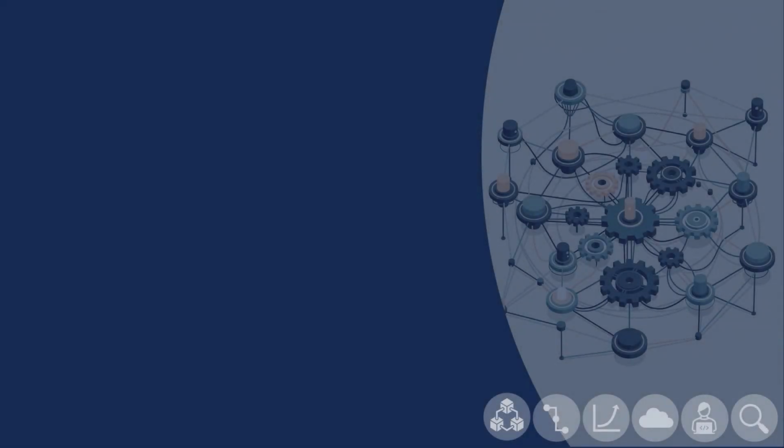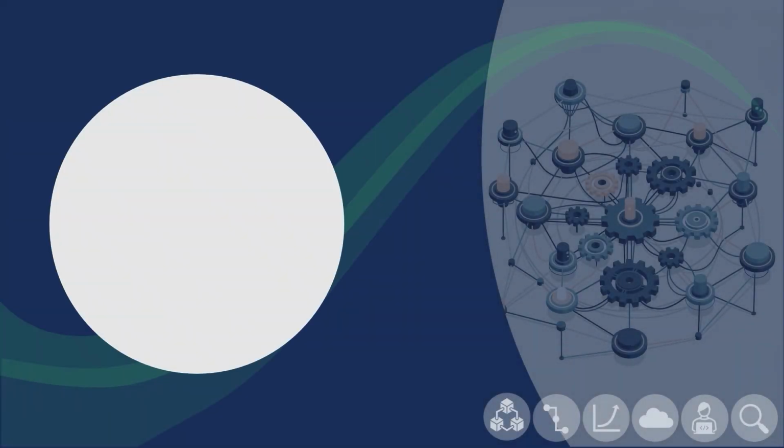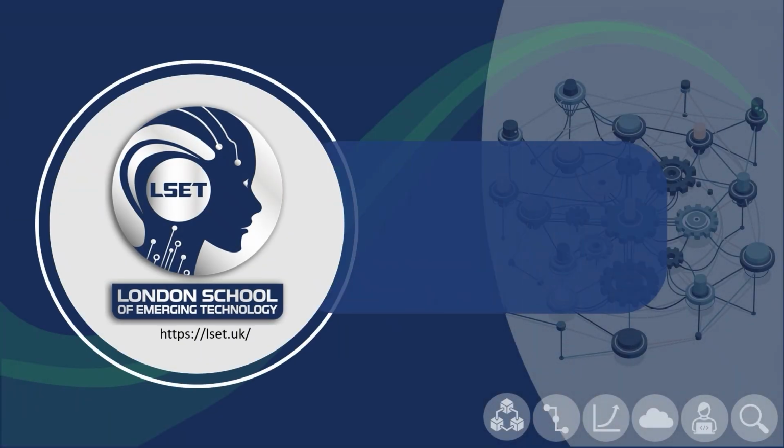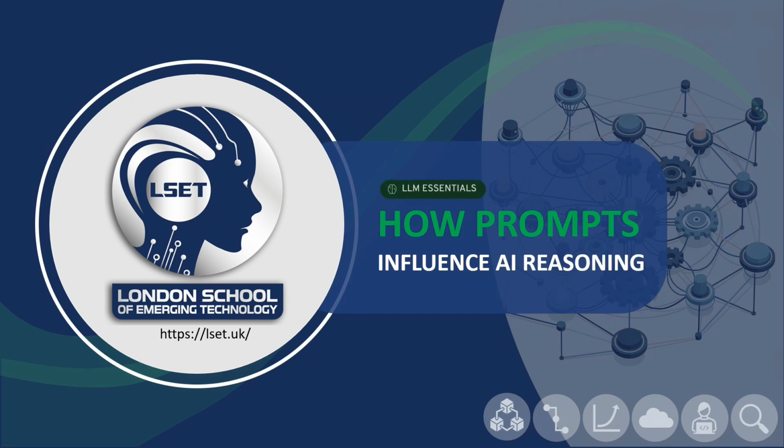Welcome to this module on how prompts influence AI reasoning. In the previous modules, we learned what prompts are, how to write effective prompts, and how to control AI outputs using parameters such as temperature and top P. Now, we'll take the next step by exploring how the way we write a prompt directly influences the AI's reasoning